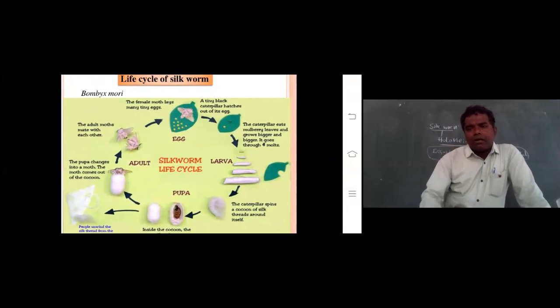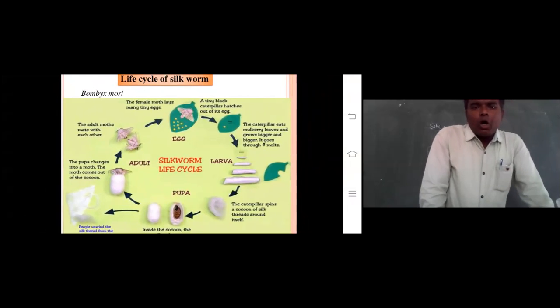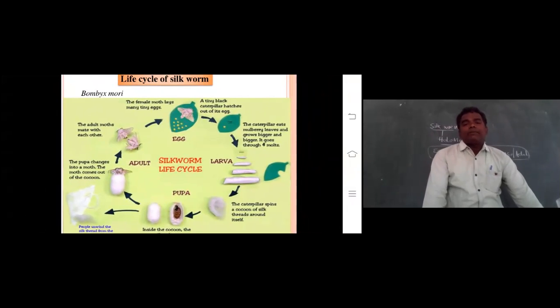The silk moth: how much time does it take? 45 days. How much time will it take? 45 days takes place in this life cycle of Bombyx mori. See here, remember one thing.